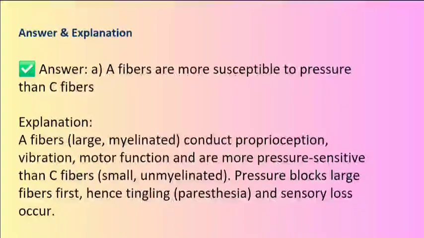Explanation. A fibers, large, myelinated, conduct proprioception, vibration, motor function and are more pressure sensitive than C fibers, small, unmyelinated. Pressure blocks large fibers first, hence tingling, paresthesia, and sensory loss occur.